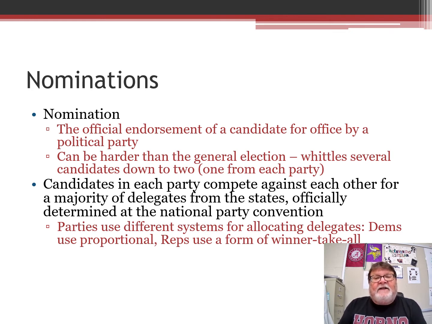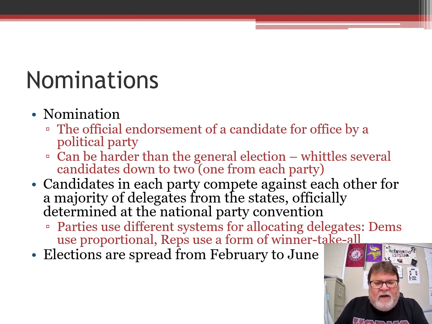Parties use different systems for allocating delegates. You used to have to know this stuff in much more detail. This is all you have to know now. They use different systems. The Democrats use a proportional system. The Republicans use a form of winner take all, not 100%. So for the Democrats, that proportional thing is, if Biden gets 40% of Georgia, he gets 40% of Georgia's delegates. Sanders gets 30%, he gets 30% of the delegates, that kind of thing. A little bit different for the Republicans. If Republicans get a certain amount, then they end up getting all of them instead of dividing them up. But that's as much in the weeds as you need to know.